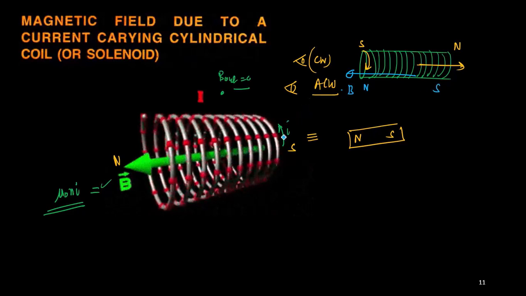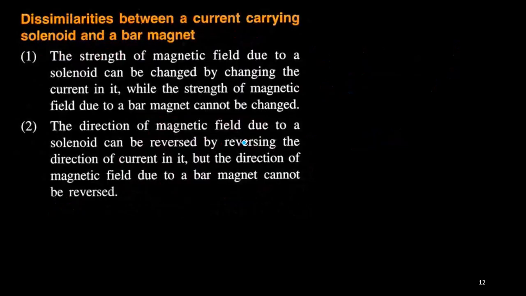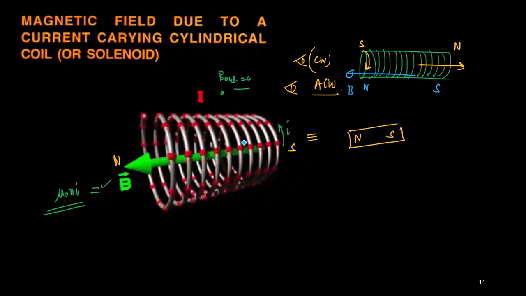If I see one direction as clockwise from one side of the loop, then that will be anti-clockwise from the other side. So you have to be very careful about the direction in which the current is flowing. Depending on that, you fold your fingers, and accordingly you get the correct answer. Once you get the result, you can visualize that this solenoid is behaving as a magnet. And which is the north pole and which is the south pole, that you also have to understand.